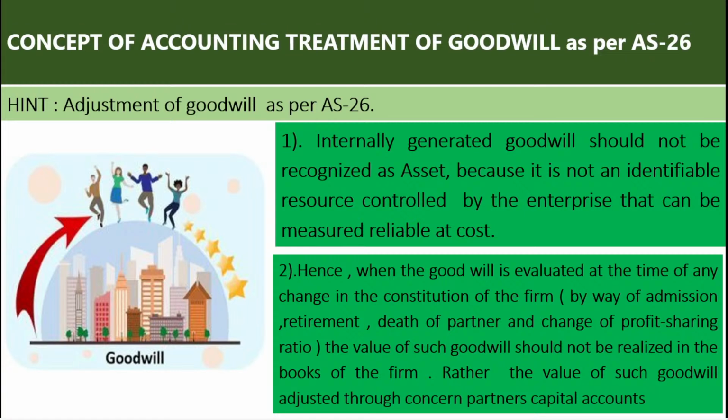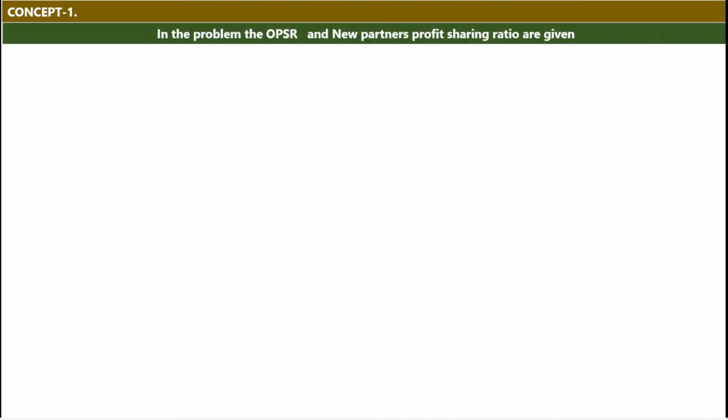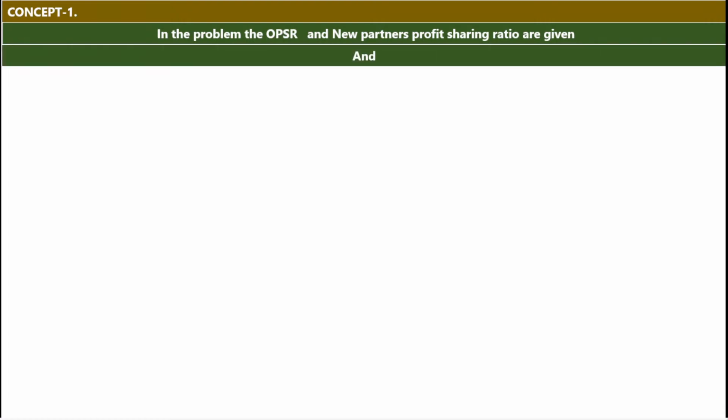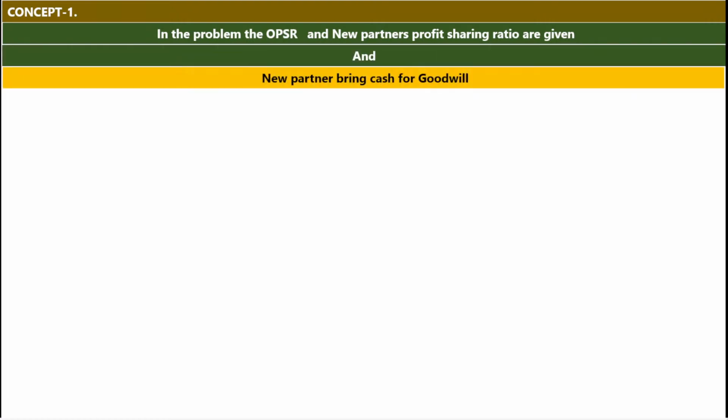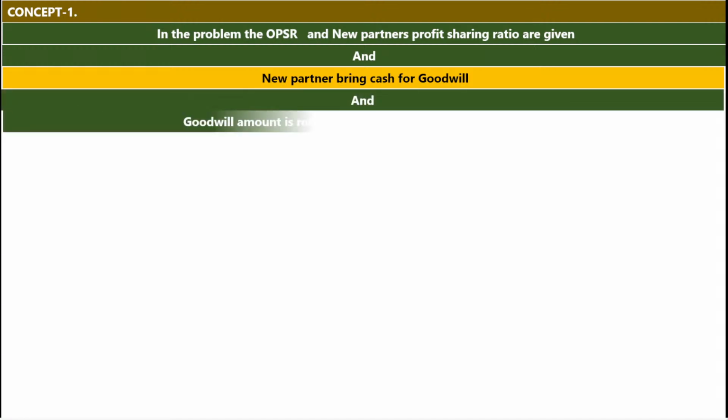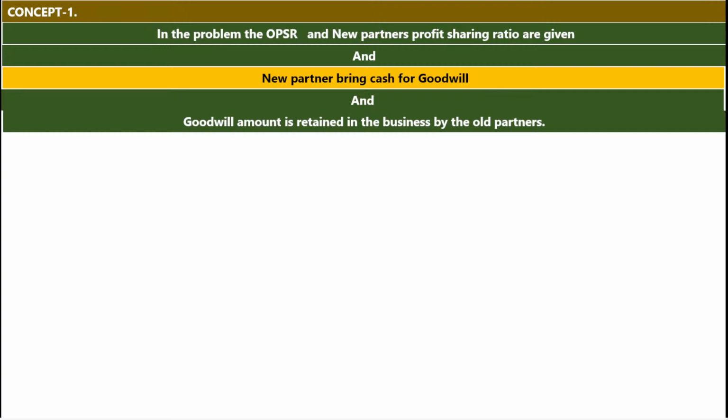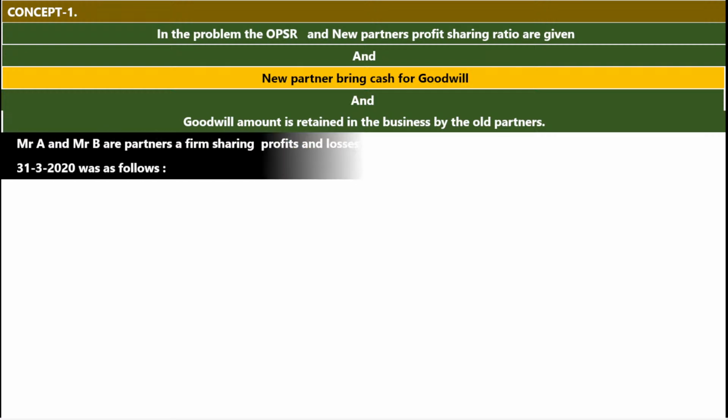Let us move on to concept number 1. If in the problem, the old profit sharing ratio and new profit sharing ratio are given, and the new partner brings the cash for goodwill, and the goodwill amount is retained in the business by the old sacrificing partners.